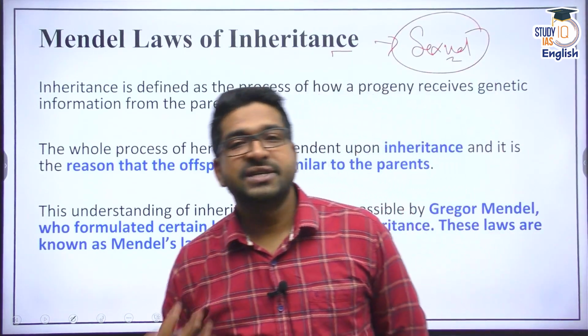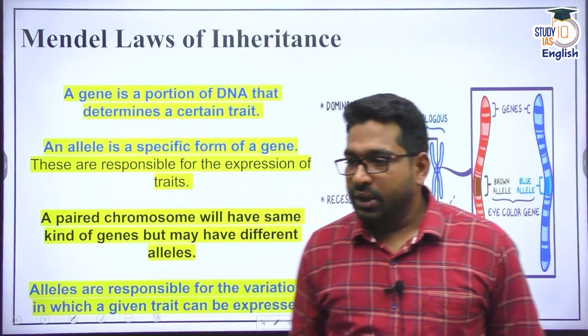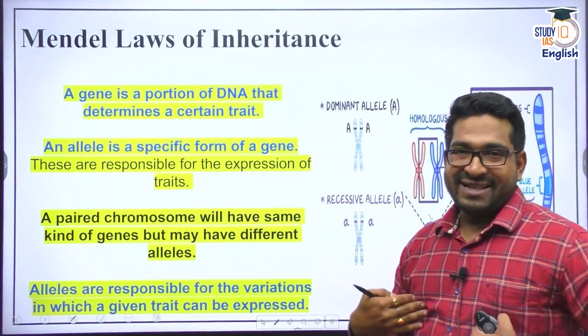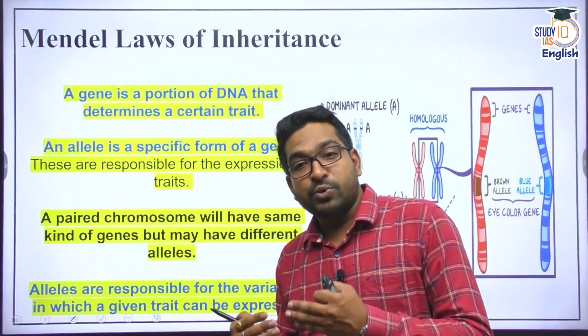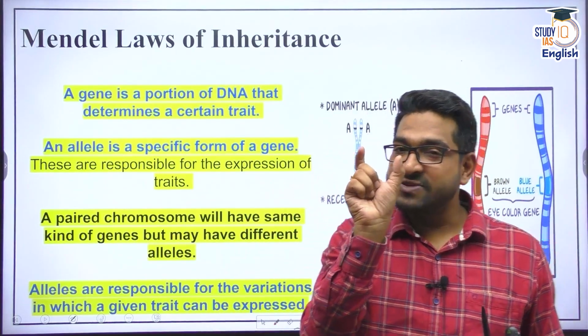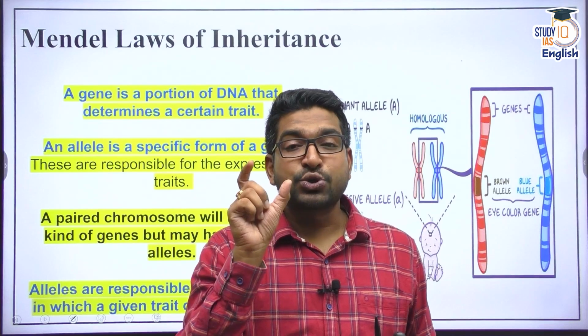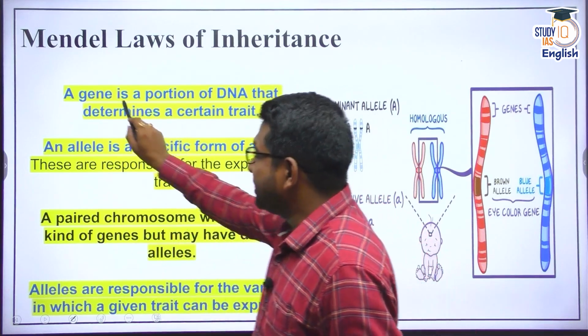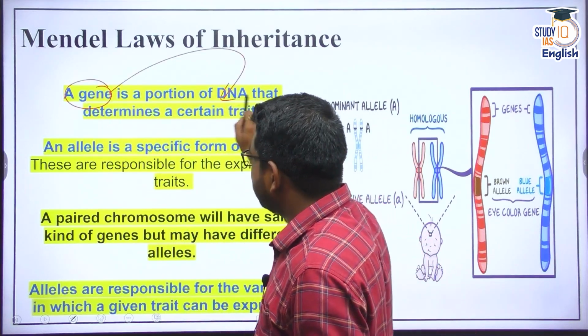All right. Now, as I told you, our body is composed of cells. Cell has nucleus. Nucleus has chromosome. Chromosome is a dense form of DNA, and a specific locus on that DNA is called a gene. And what is this gene? Gene translates to a certain trait.